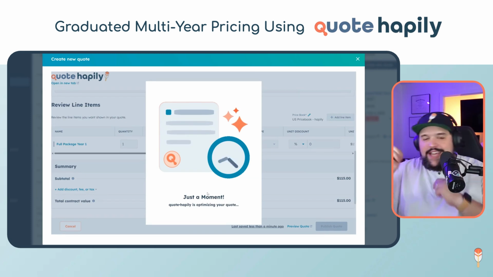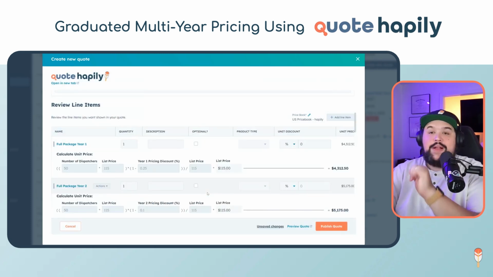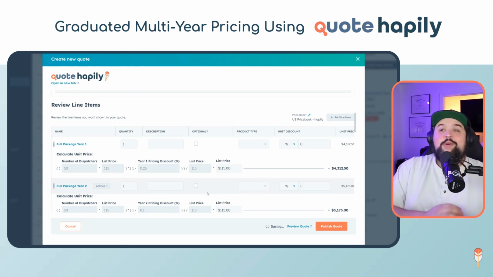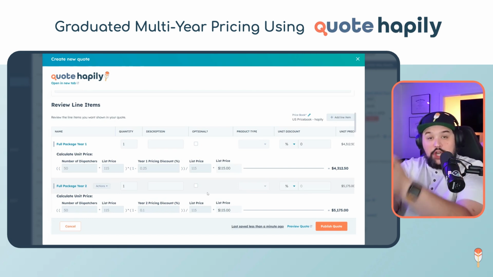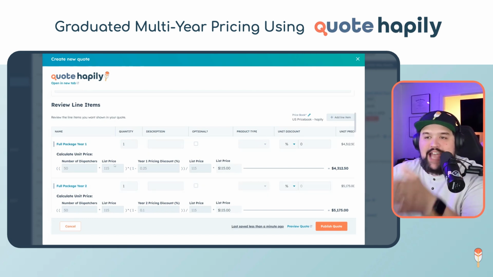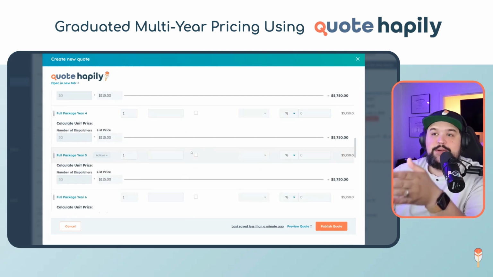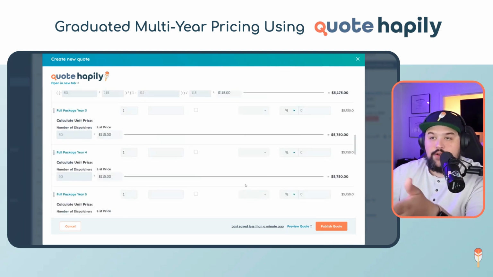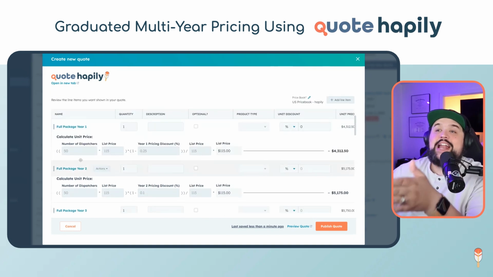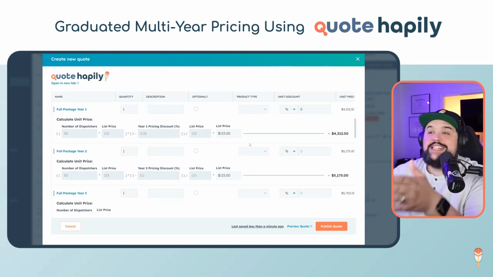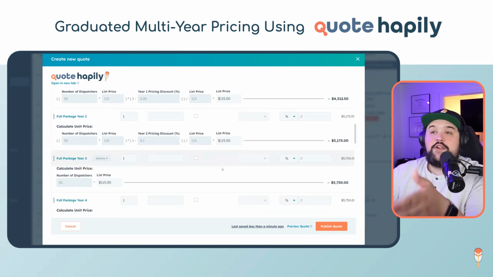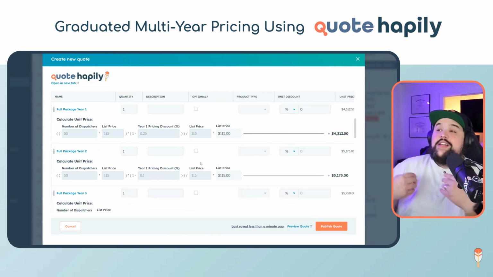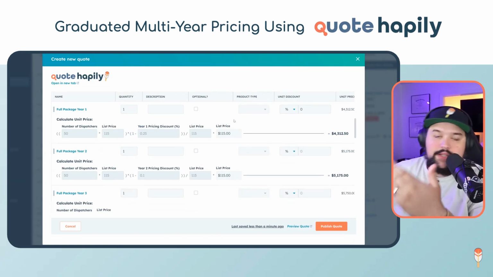Now what's going to happen is, due to some rules that we have set up in the background that are doing a number of different things, such as adding additional line items to the quote, it sees that first year product go onto there, and then it automatically adds each year's pricing onto the quote. So I've got full package year 1, year 2, year 3, year 4, year 5. And what you'll notice is that those packages have different discounted and calculated pricing for each one of those years, because the pricing is going to be calculated differently depending on the year that you're selling them of whatever product or service that you have.